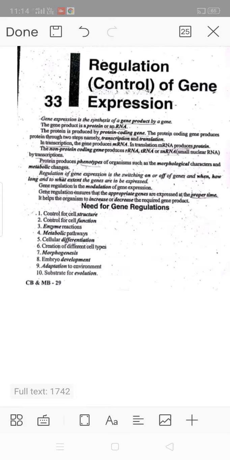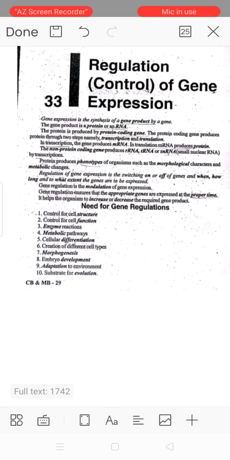Regulation of gene expression. Gene expression is the synthesis of a gene product by a gene. The gene product is a protein or an RNA. The protein is produced by a protein coding gene. The protein coding gene produces protein through two steps, namely transcription and translation.